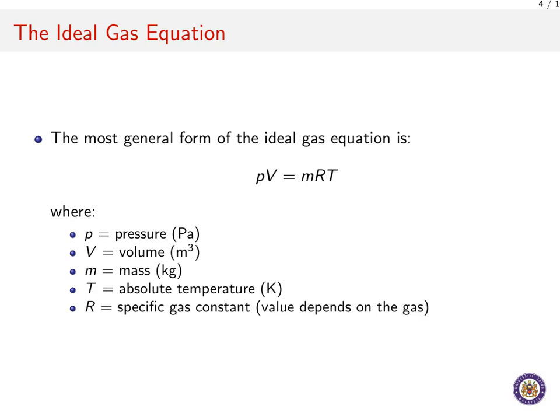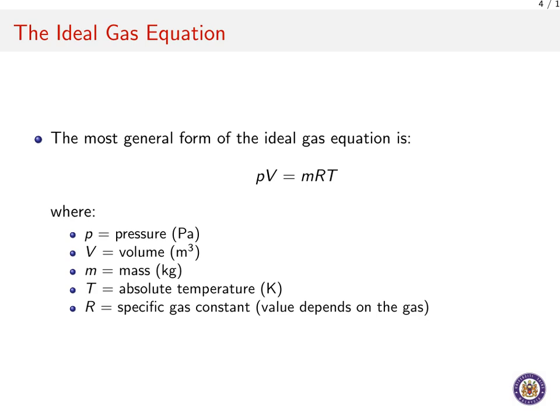We express this relationship as P times V equals m times R times T. So what do these variables represent? Well, P stands for pressure, which we measure in pascals. V is the volume of the gas in cubic meters, and m is its mass in kilograms. The T represents absolute temperature, and it is crucial to remember that we must use the Kelvin scale for this equation to work correctly.